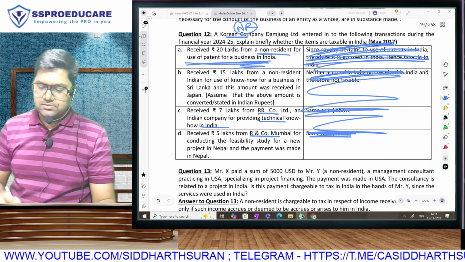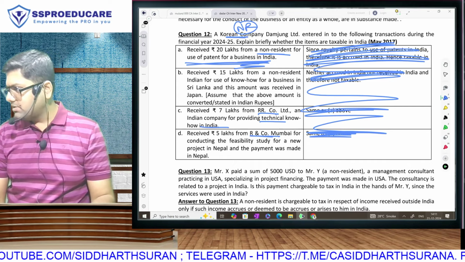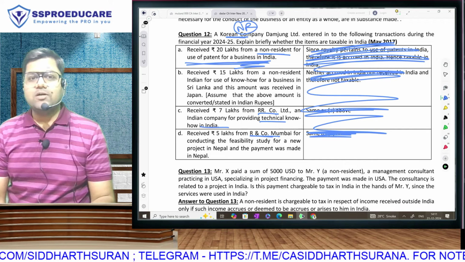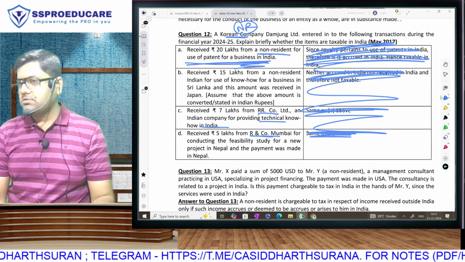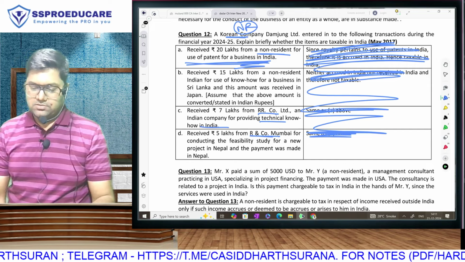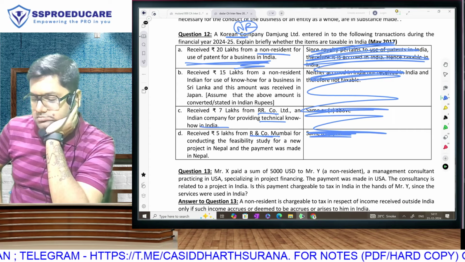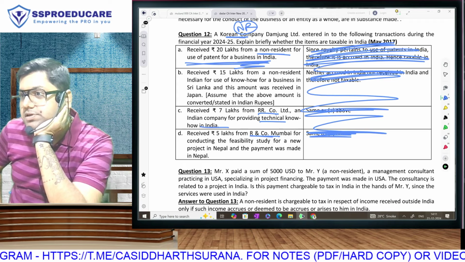The payer is someone in India and therefore taxable. Taxable or not taxable? Why? So give reason.